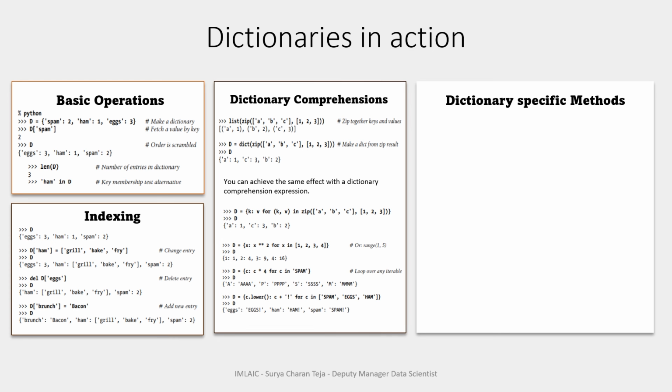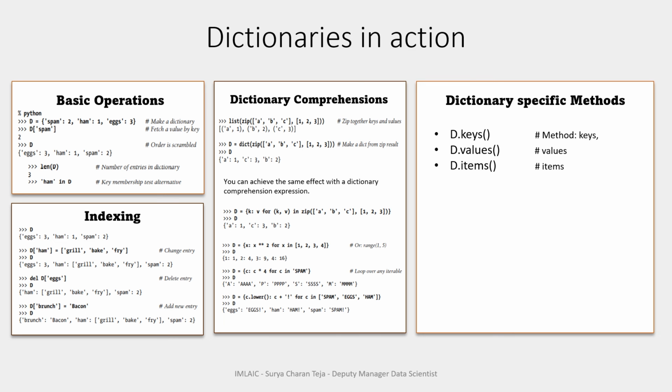Then finally, the most personal and native actions or behavior of dictionary, also called dictionary type specific methods. These are applicable to dictionary only. So keys, to get all the keys inside the dictionary object, and values, to get all values inside that dictionary object.